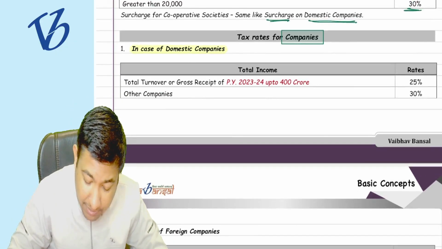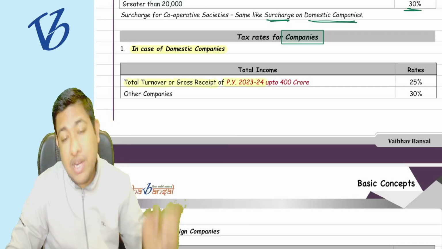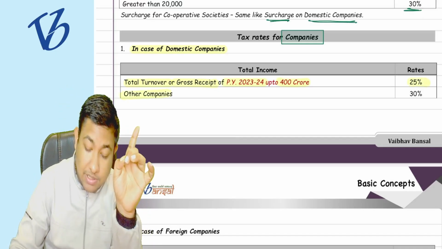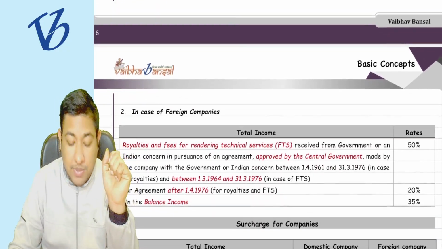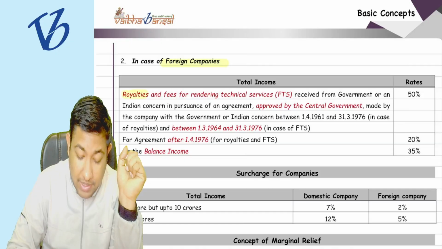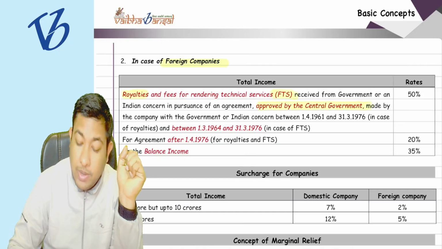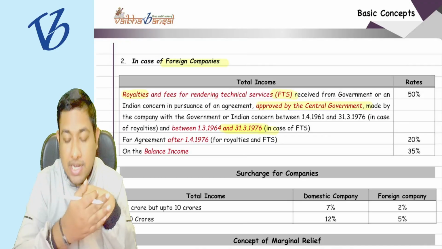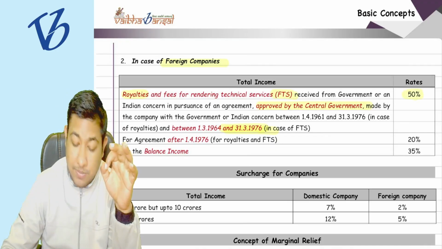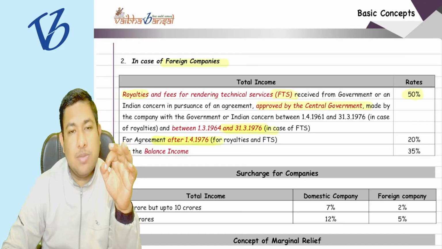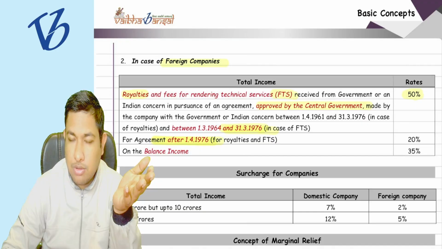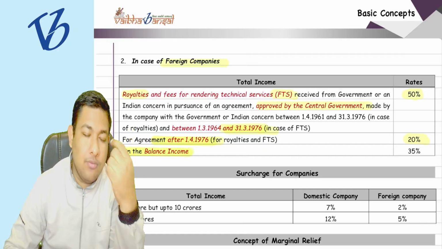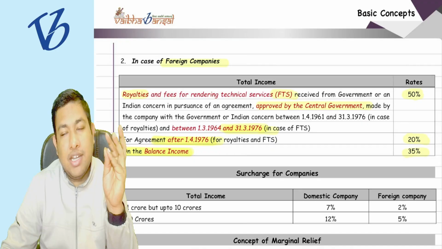Now see, just read it. In case of a domestic company, if the total turnover or gross receipt for the previous year 23-24 is up to 400 crore rupees, then it is going to be 25%. Other companies are going to pay taxes at the rate of 30%. And for foreign companies, if you are paying royalties or FTS which is approved by the central government and it is up to 31st March 1976, then it is going to be 50%. And if it is after 31st March 1976, then it is going to be 20%. And on the balance income, whatever the income it is going to be 35%.